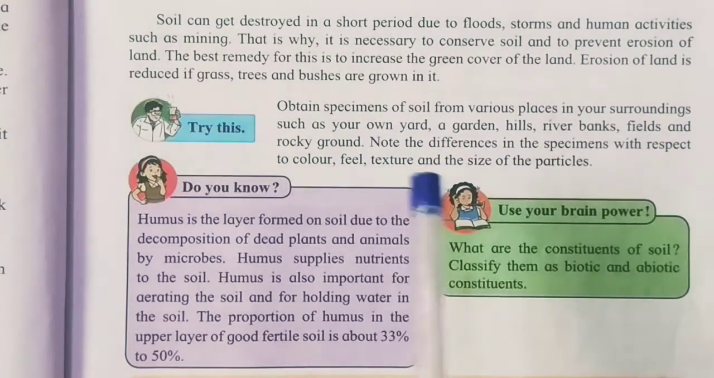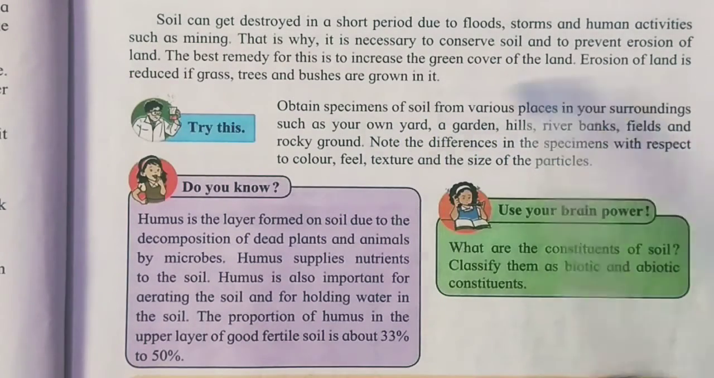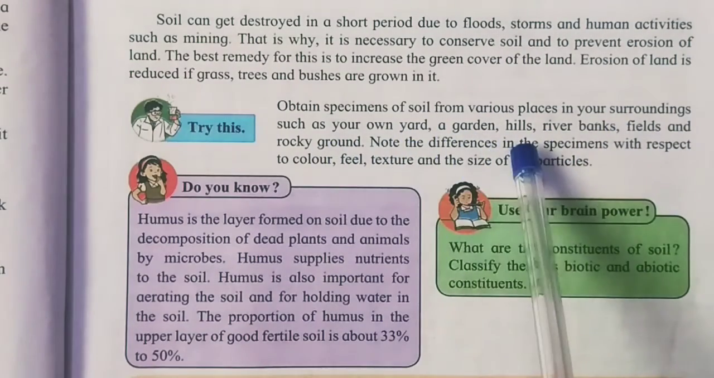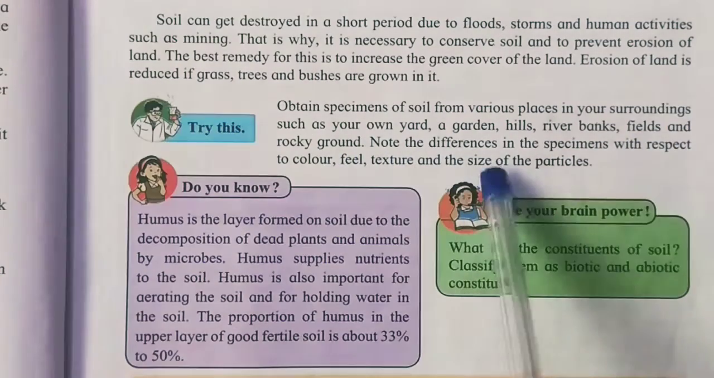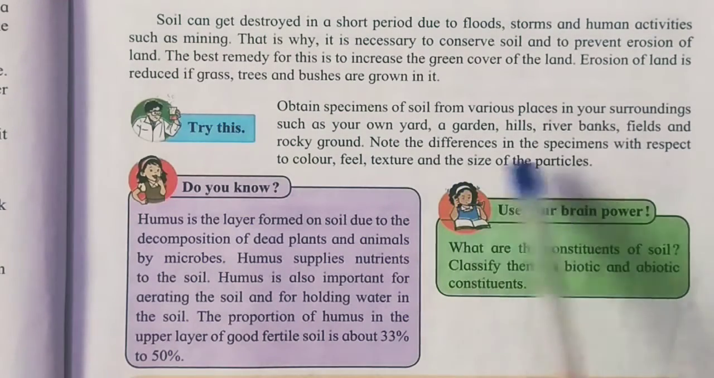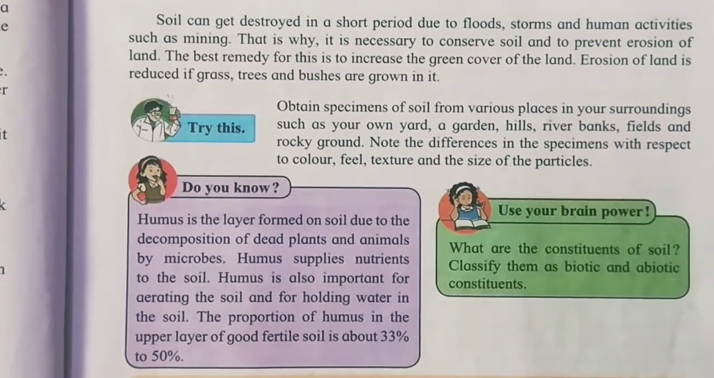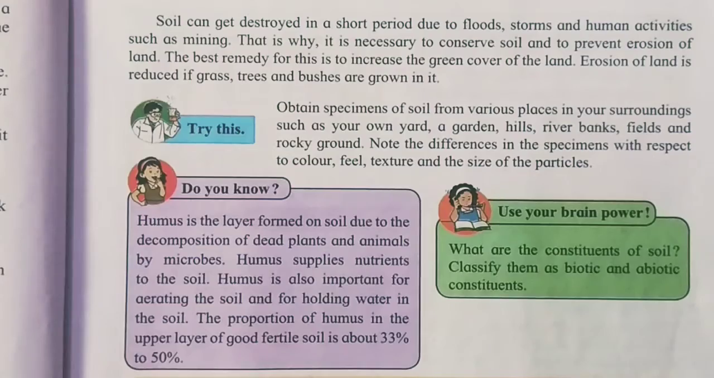So what is the next thing? Obtain specimens of soil from various places in your surroundings such as your own yard, a garden, hills, river banks, fields and rocky ground. Note the differences in the specimens with respect to color, feel, texture and the size of particles. You know that soil is different at different places. Somewhere it is sand, somewhere it is a different color, and somewhere it is rocky. So you have to find it.